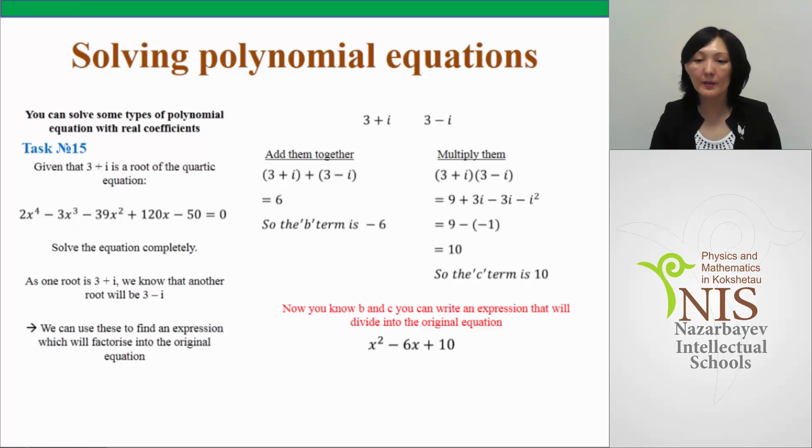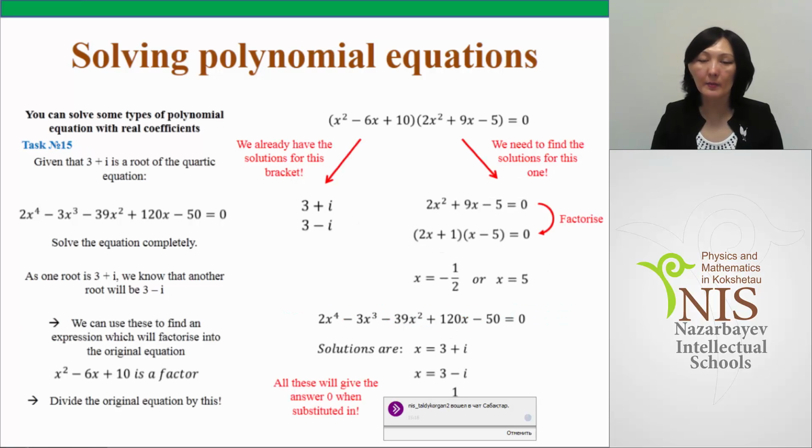The sum is 6, and the product, when we multiply them, is equal to 10. So the given polynomial of power 4 should be divided by x squared minus 6x plus 10, which gives us a polynomial of degree 2: 2x squared plus 9x minus 5.